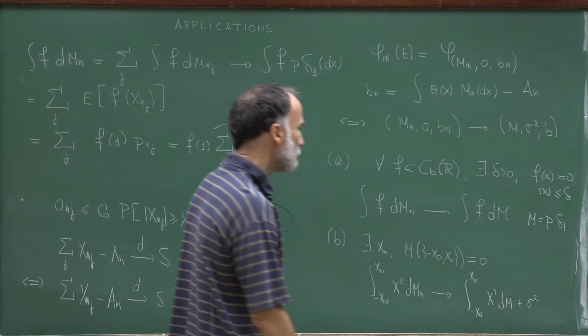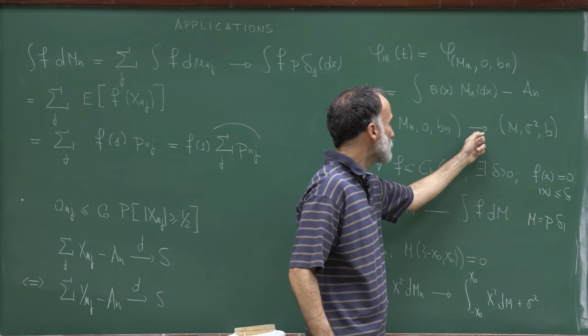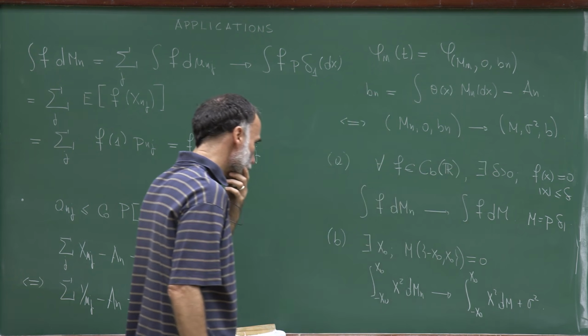So this is the second condition for this triple to converge to that triple.